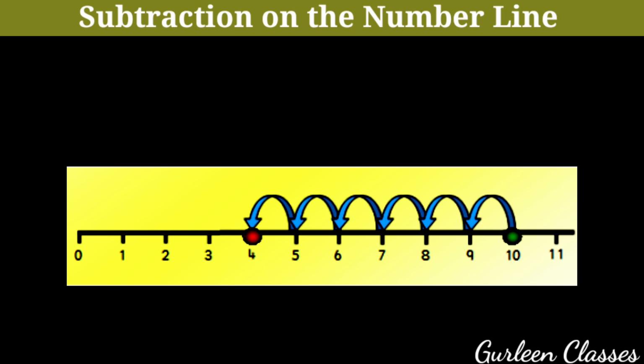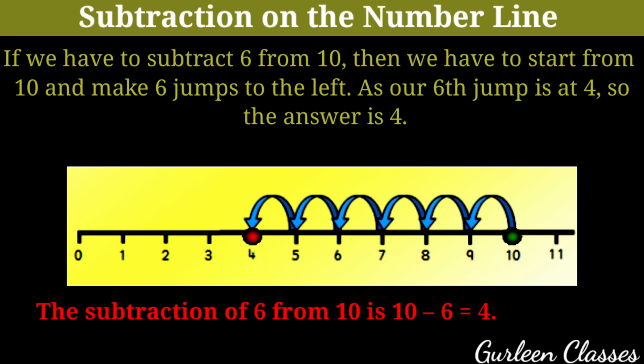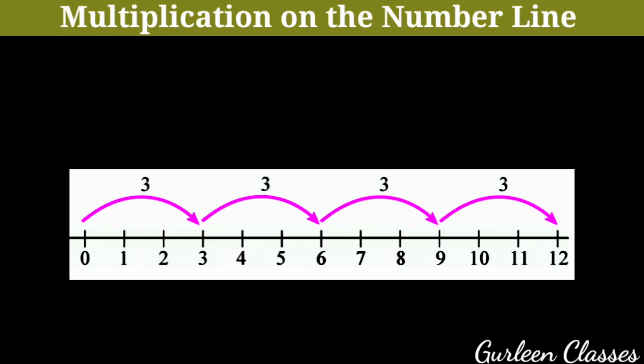Next topic, subtraction on the number line. If we have to subtract 6 from 10, then we have to start from 10 and make 6 jumps to the left. As our 6th jump is at 4, the answer is 4. The subtraction of 6 from 10, 10 minus 6, is equal to 4.